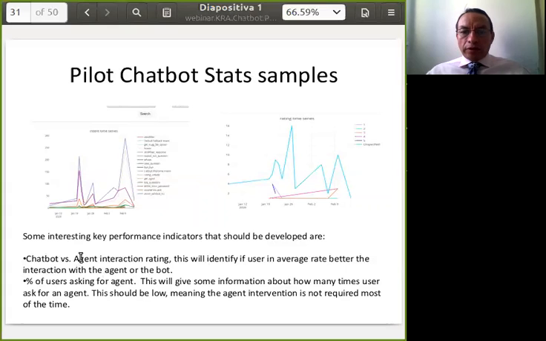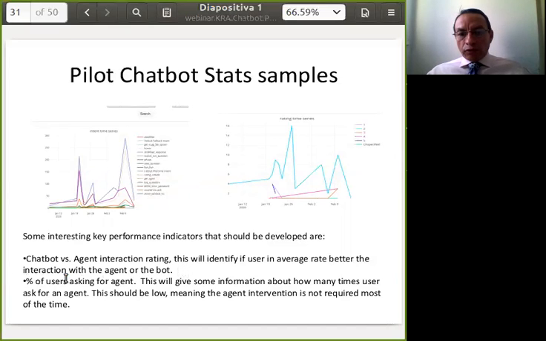Also, there are some other interesting key performance indicators that may be developed in the chatbot. For example, chatbot versus agent interaction rating. This will identify if the user on average rates the interaction with the agent or the bot better. This means that maybe at some point the interaction with an agent is preferred over the bot, or the interaction with the bot is preferred over the agent. It should be interesting to see how this develops over time.